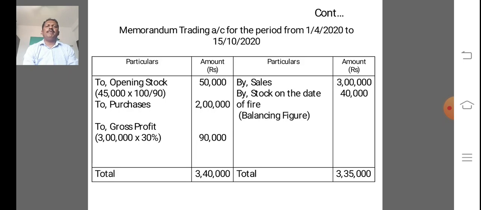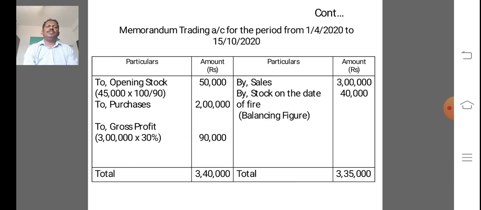So what is the value of opening stock? 45,000 into 100 divided by 90. Undervaluation means 100 divided by 90, 10%. So we got 50,000. If we are applying undervaluation, the value of opening stock increases. If we are applying overvaluation, the value of the opening stock decreases.